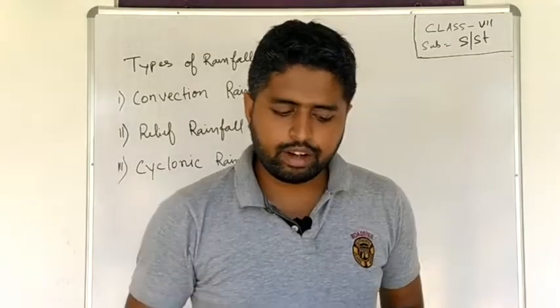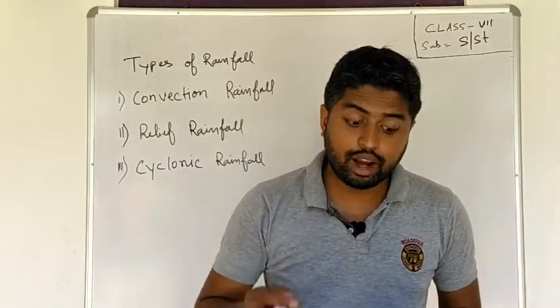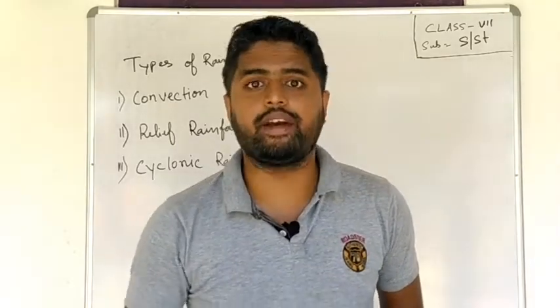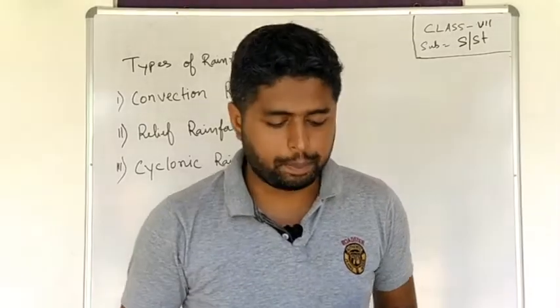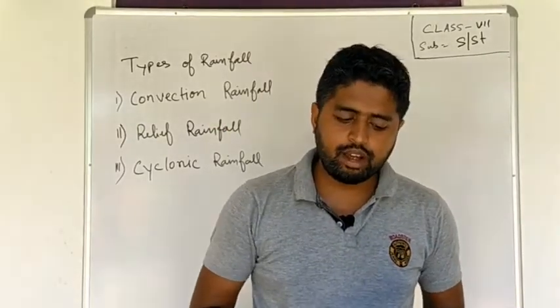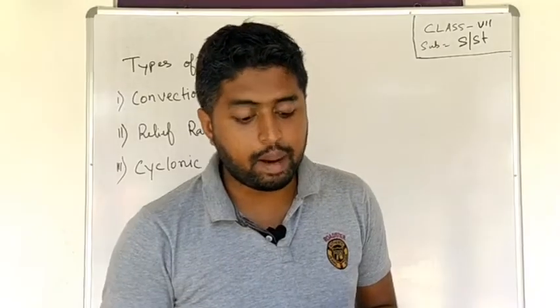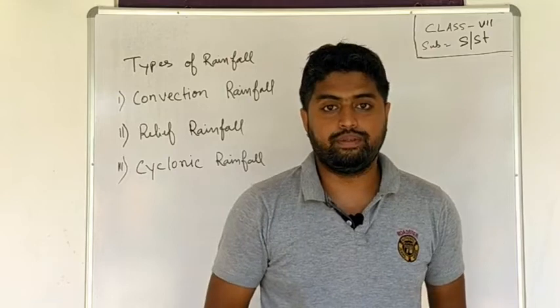Next is cyclonic rainfall. Clear? It has already been stated that cyclone winds rush rapidly towards a calm center of low atmospheric pressure, also called a depression. If the rising air is moisture laden, heavy rainfall results, called cyclonic rainfall.